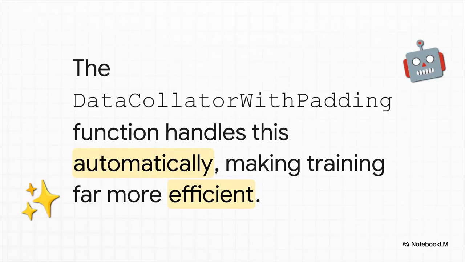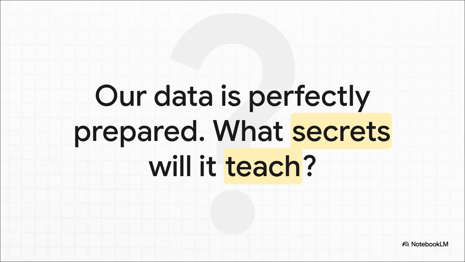Now, you're probably thinking, okay, that sounds like a headache to code myself. And here's the best part. You don't have to. The Hugging Face Transformers library gives us this amazing tool called a data collator with padding. You literally just give it your tokenizer, and it handles all of this dynamic padding for you automatically. It's that easy.